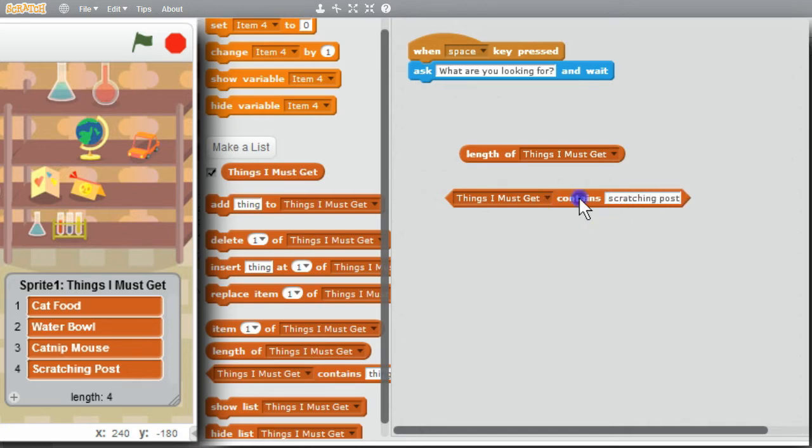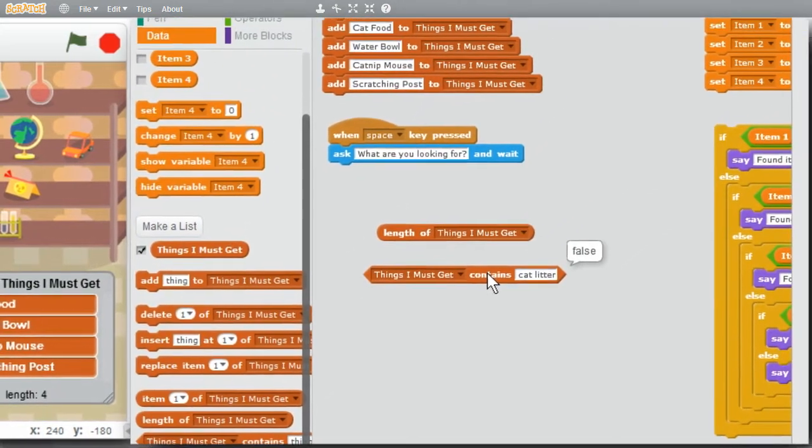Click on it. True. Try one that's not in there. How about cat litter? Click on it. False. Didn't find it in the list. That's correct. I'll make the new search code now.